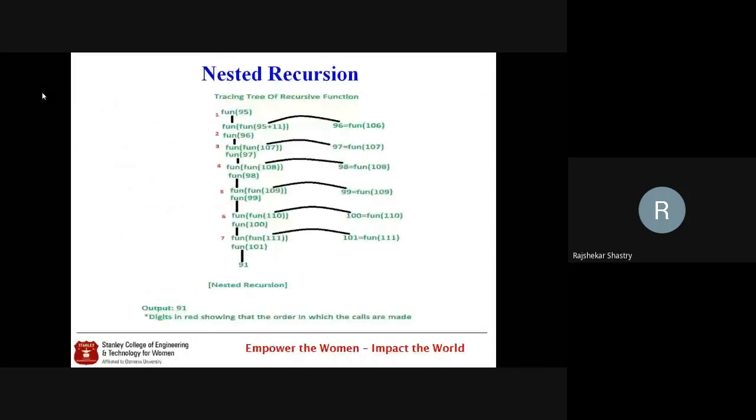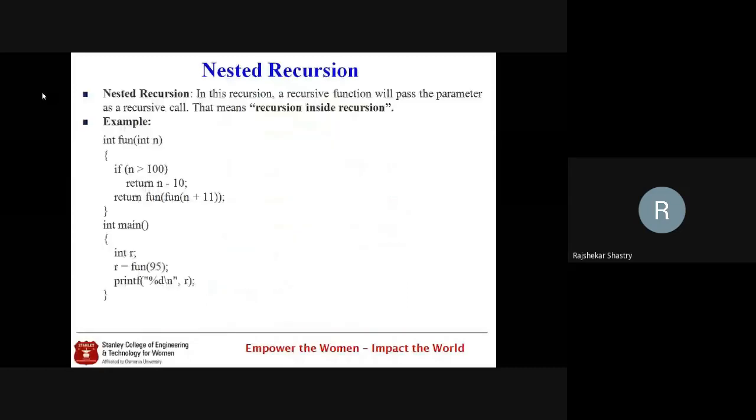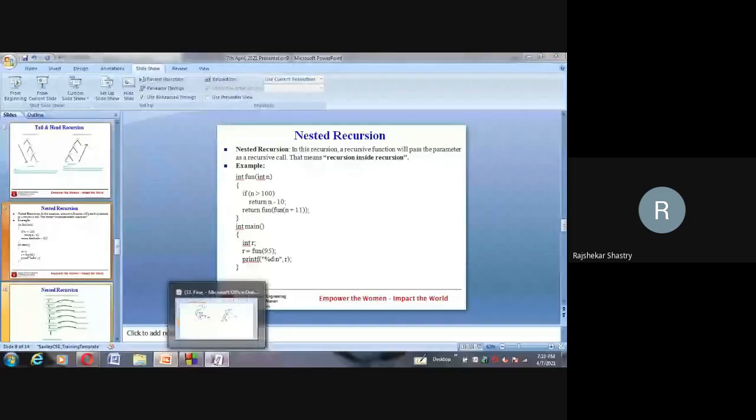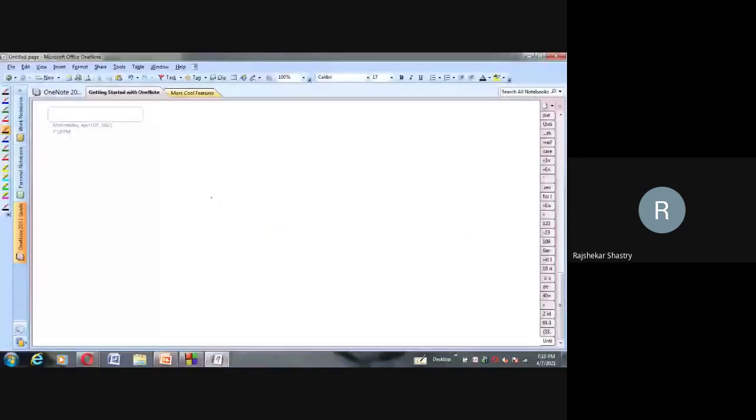First time, when it is called from the main function, we pass 95 to it. Let me explain the first case. So n is holding 95 and it gets into its body.